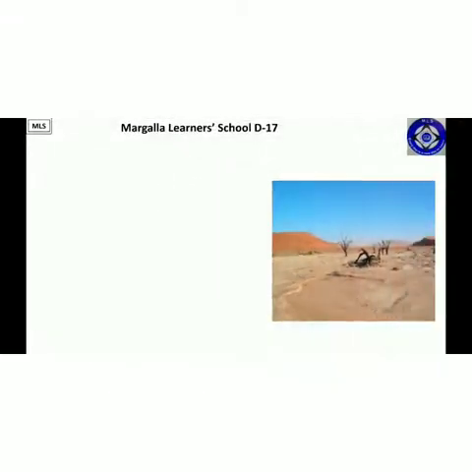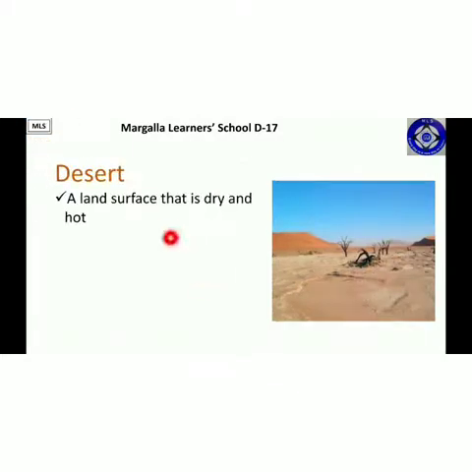So first of all, we would be doing desert. Now what is a desert? It is a land surface that is dry and hot. As you can see in this picture, desert in Urdu is known as Sahara, and a desert is a land surface that is dry as well as hot. It means there is no water, or there is lesser water, and there is no rain as well, and it gets little or no rainwater at all.